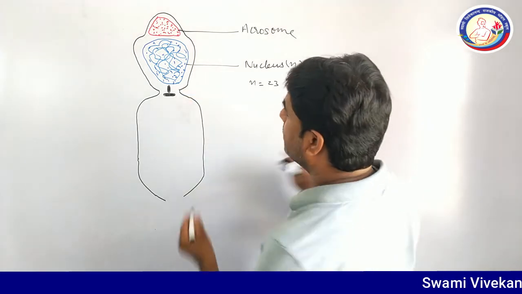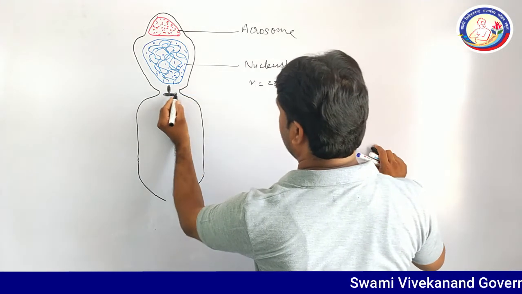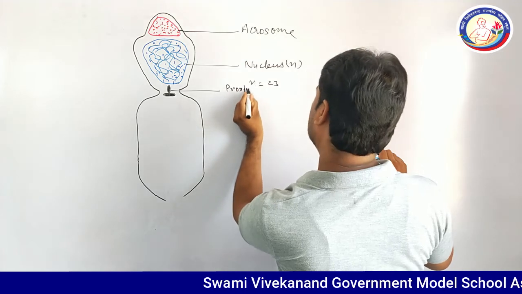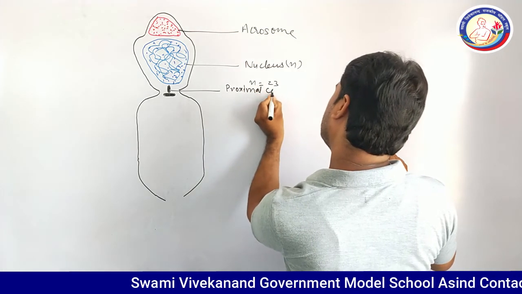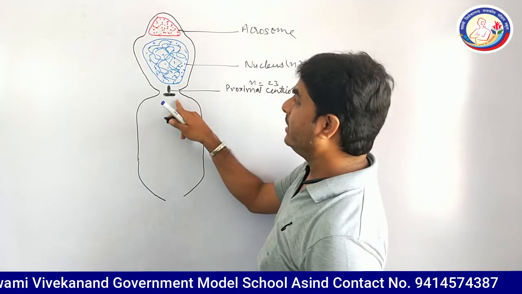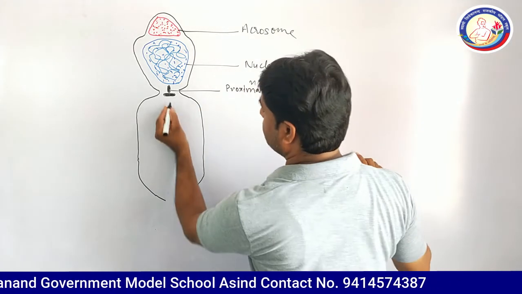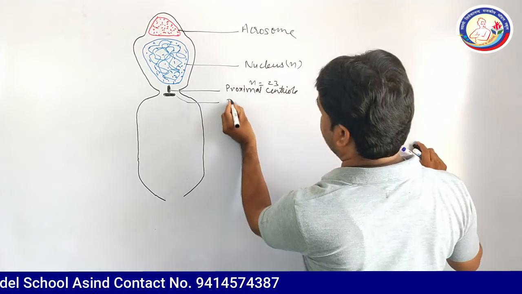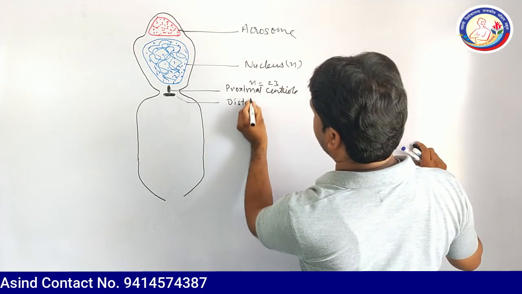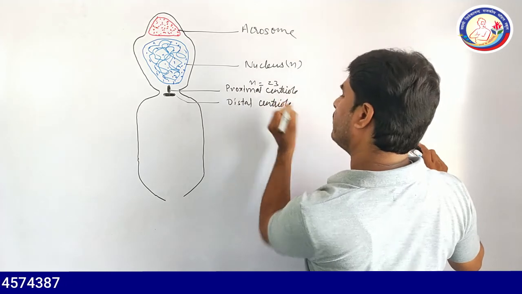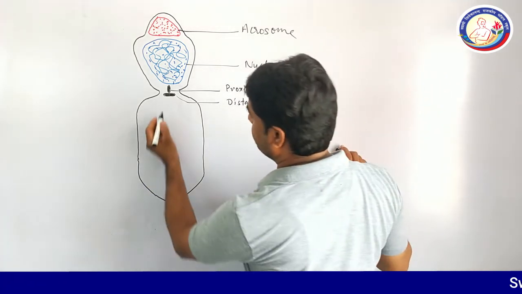This is the proximal centriole, that is towards the nucleus, and this is the distal centriole, away from the nucleus.